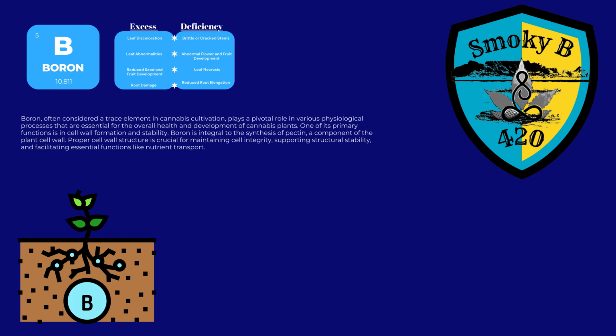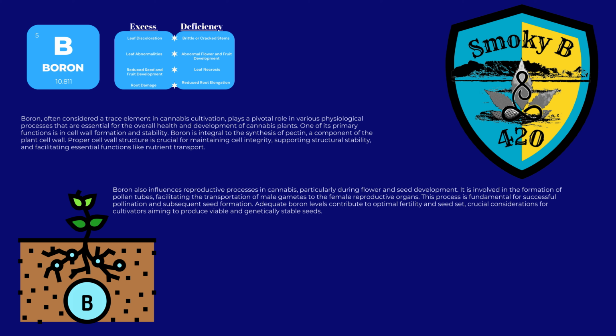Boron, often considered a trace element in cannabis cultivation, plays a vital role in various physiological processes that are essential for the overall health and development of cannabis plants. One of its primary functions is in cell wall formation and stability. Boron is integral to the synthesis of pectin, a component of plant cell wall. Proper cell wall structure is crucial for maintaining cell integrity, supporting structural stability, and facilitating essential functions like nutrient transport.